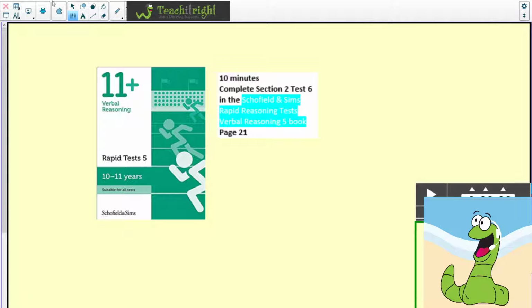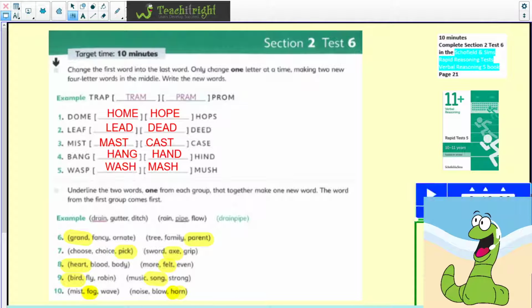Right, moving on to the next test. Now, if you can find this in your Schofield and Sims book, this is section 2, test 6, and it's in your Schofield and Sims book again on page 21. Now, same as we did last time, we would be trying to get you to finish these tests within 8 minutes. We're shaving 2 minutes off and seeing if you're able to complete all the questions in the time. So let's go down through and see how you fared with these.